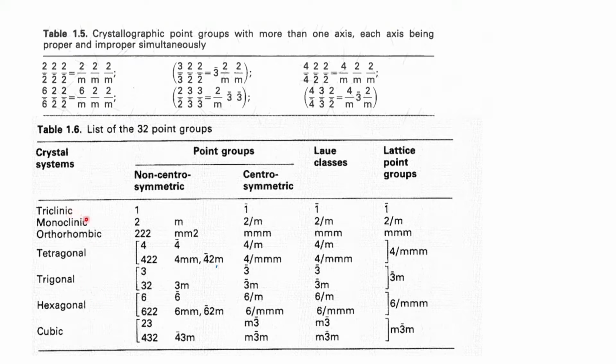But what is important is that the 7 crystal classes have the point group identification associated with them. For example, if you take a monoclinic system, you can have a 2-fold symmetry or a mirror symmetry, which is 2 bar. Now both of them do not represent a centrosymmetric system. Now I am going to clarify this issue, because you may say that the 2 bar is a combination of 2-fold and an inversion center. So how come it is non-centrosymmetric?